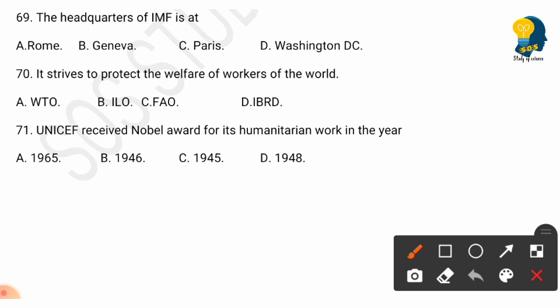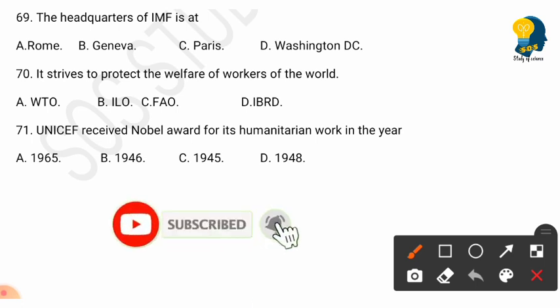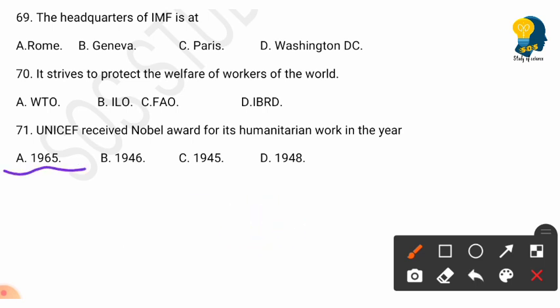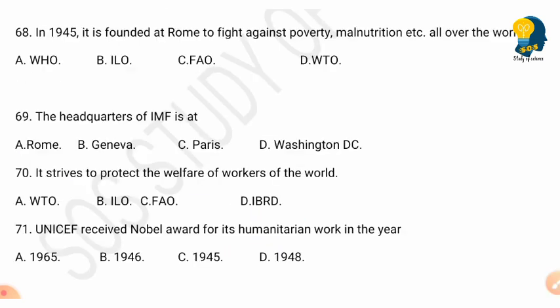Okay. So the next question is, UNICEF received Nobel Award for its humanitarian work in the year. Options 1965, 1946, 1945, in the year 1948. The right answer is option A, 1965. Okay, this is all about the political science multiple choice collection. Hope you all have found it useful. So this will definitely help for your examination.